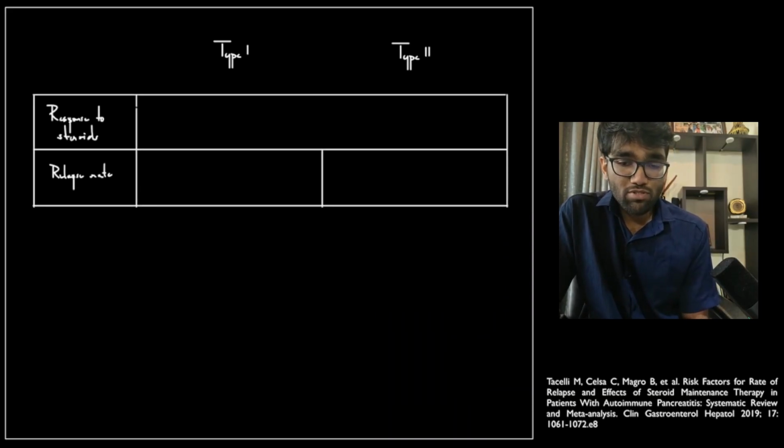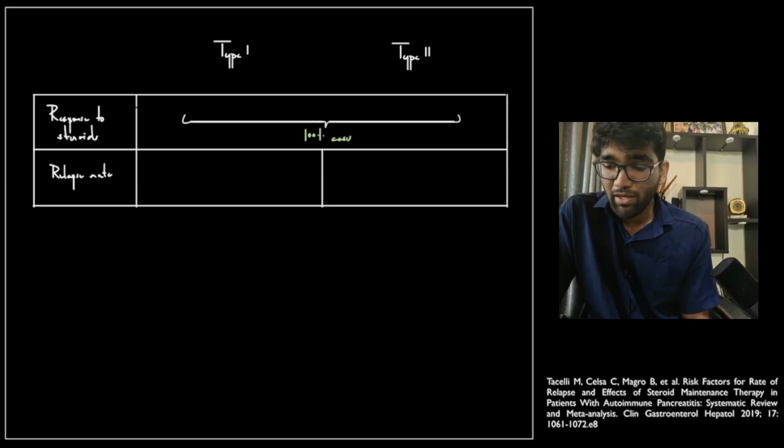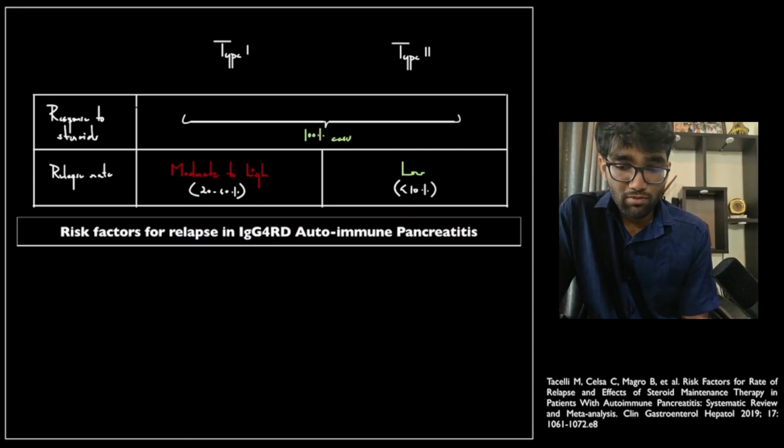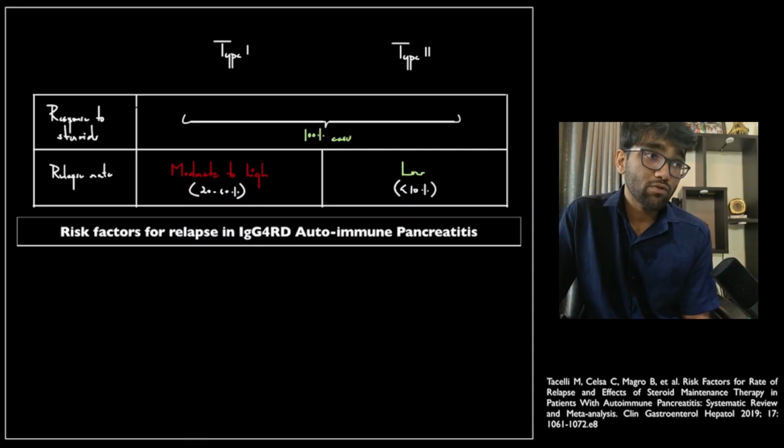Now, coming to response to steroids, both types of autoimmune pancreatitis respond very well to steroid therapy. With type 1, the relapse rates are high. That is, they can be as much as 60%, and the lower range is 20%. Whereas with type 2, that doesn't recur. So it happens in less than 10% of cases. So IgG4 related autoimmune pancreatitis is what tends to relapse after steroid therapy.